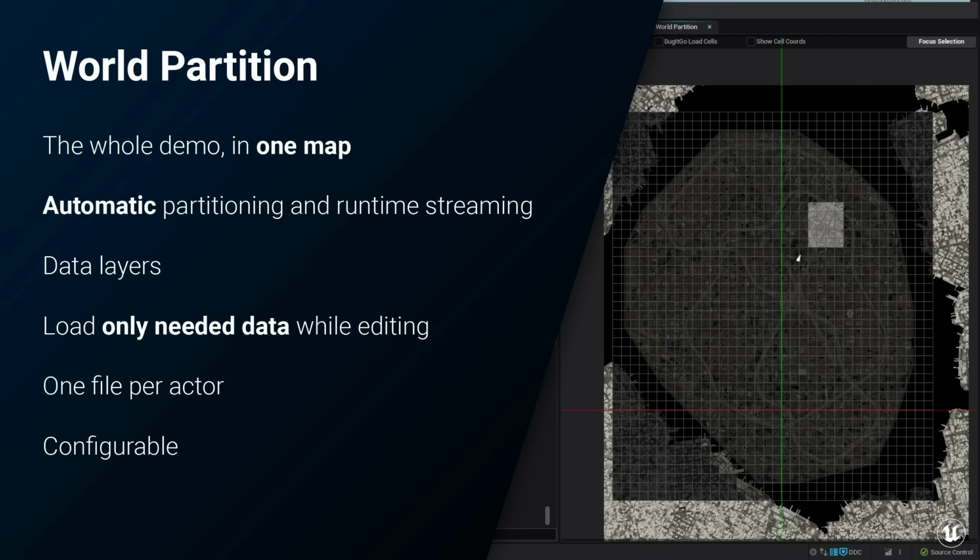I also want to point out that world partition was very flexible for us, giving us tons of control over things like streaming cell sizes, loading ranges, or the ability to prepare for upcoming camera jumps, like Matthias discussed earlier. Having these tools was indispensable while optimizing to hit our performance and memory targets.